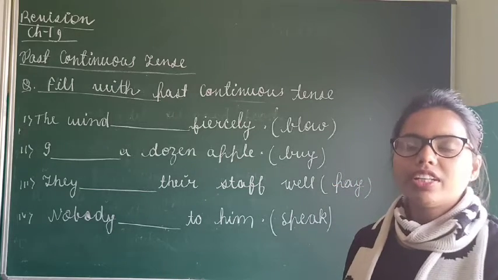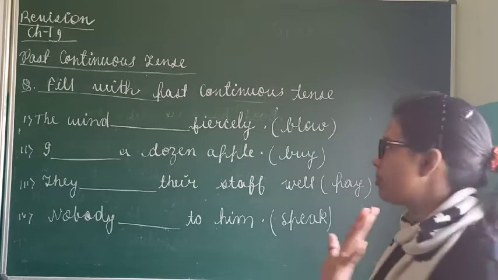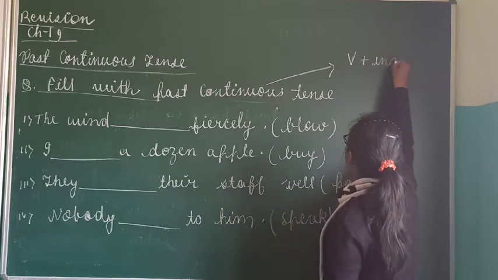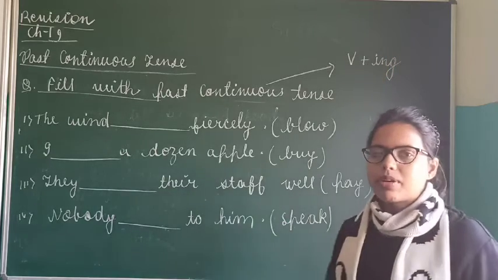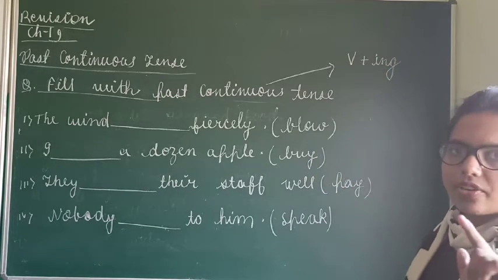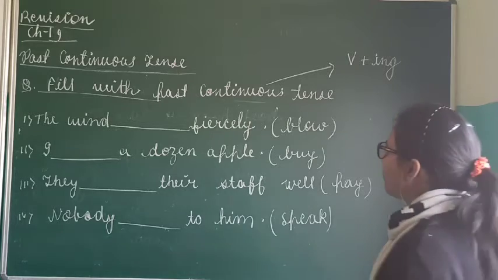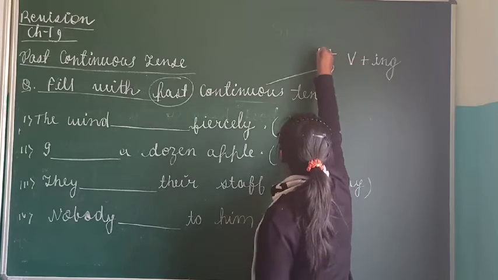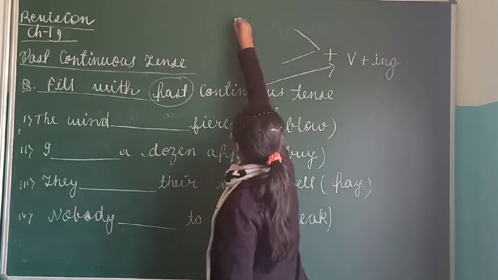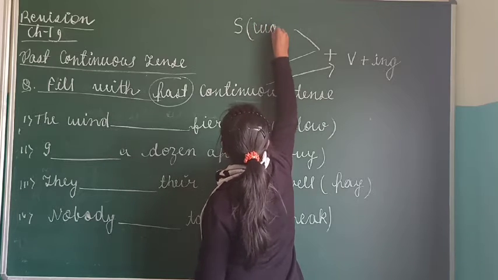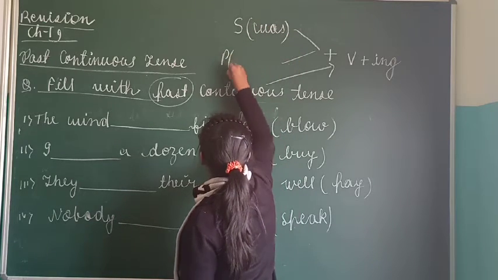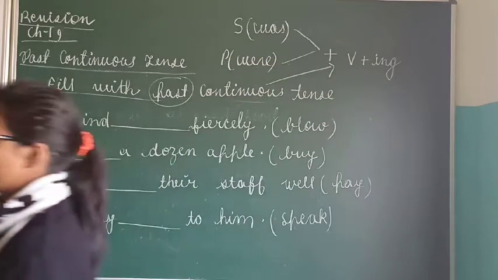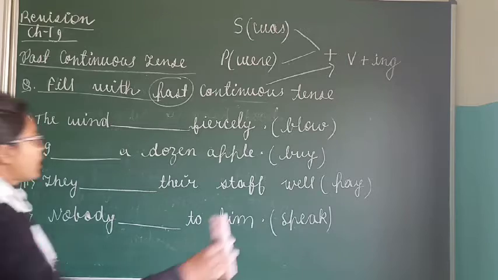First of all, whenever continuous is there, you have to add be plus ing. You know that in continuous tense be plus ing will be there. In the verb you have to add ing. In present continuous tense we were seeing is, am, are. Remember, in chapter number 17 I have taught you. But here it is past. So whenever it is past, what do you add? If a singular subject is there, you will add was, and if a plural subject is there, you will add were. This is the trick. In short, I have explained it to you.